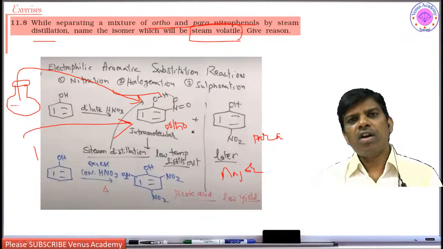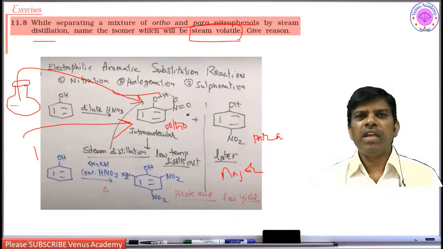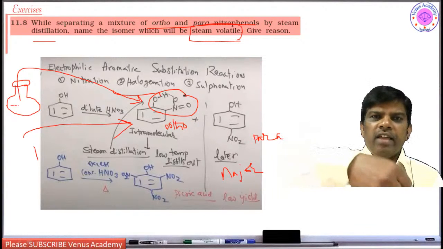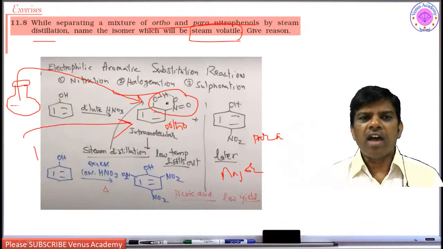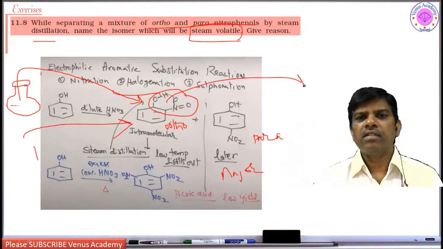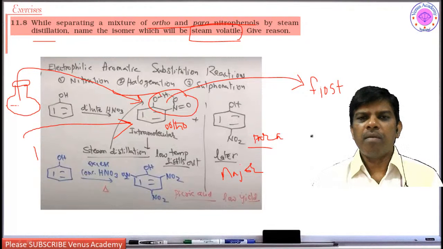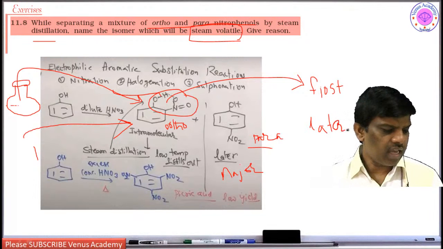And among these two, ortho and para, the ortho compound is going to be more volatile because it is having intramolecular hydrogen bonding. This ortho nitrophenol has a hook-like structure, where this ortho nitrophenol comes out first along with steam. So it is steam volatile. First steam volatile is the ortho compound. Then at the end, after the finishing of this ortho compound, you are going to get the para compound, so para comes out at a later stage.